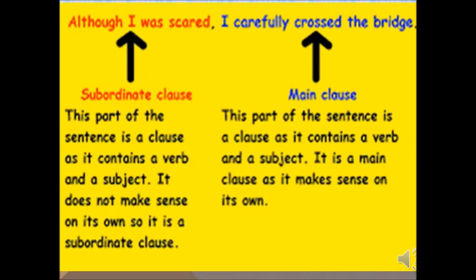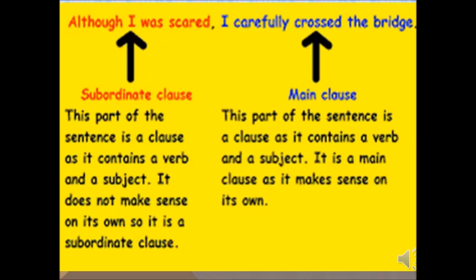Although I was scared, I carefully crossed the bridge. In a sentence, the part which has a complete meaning is called a main class. I carefully crossed the bridge. It has a complete meaning, right? So whether although I was scared is added to it or not, the main class will have a complete sentence. But only when the subordinate class is added to the main class can it have a complete meaning.